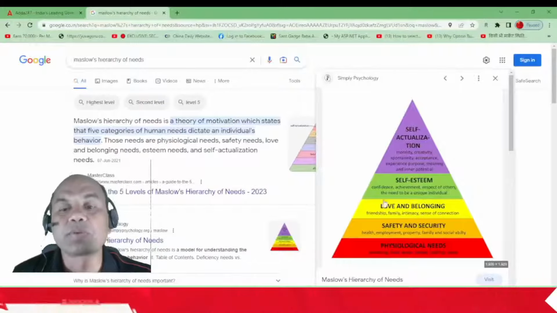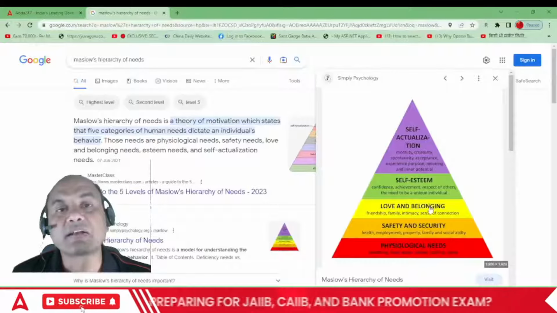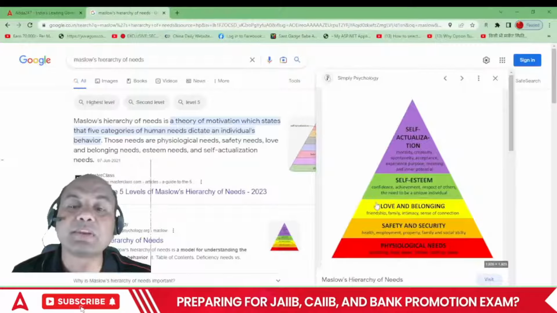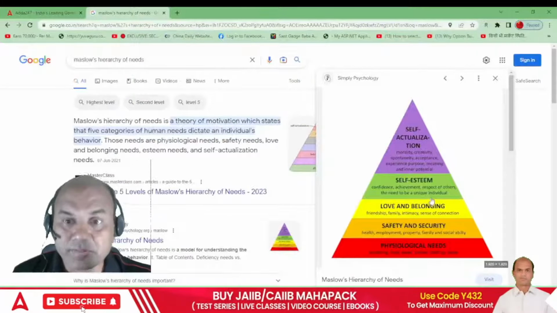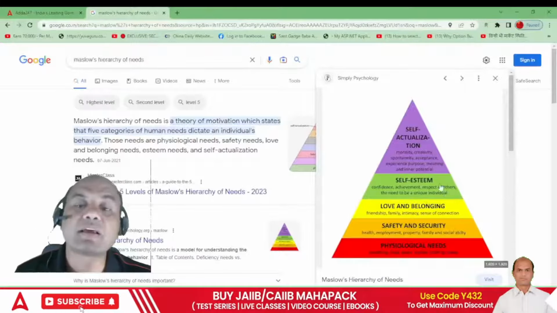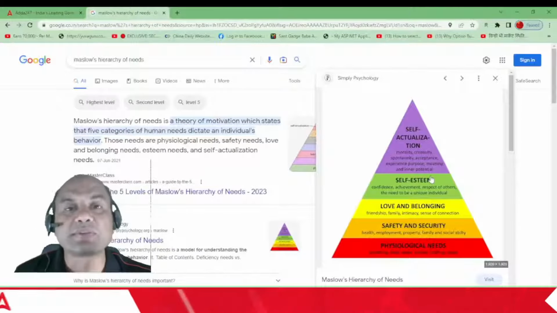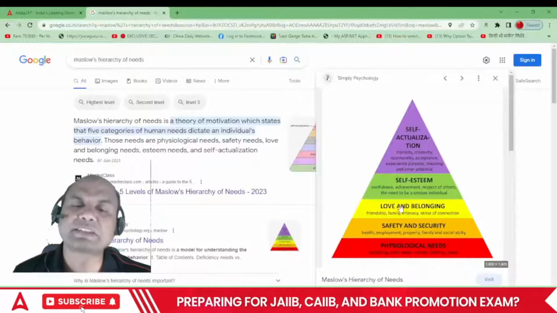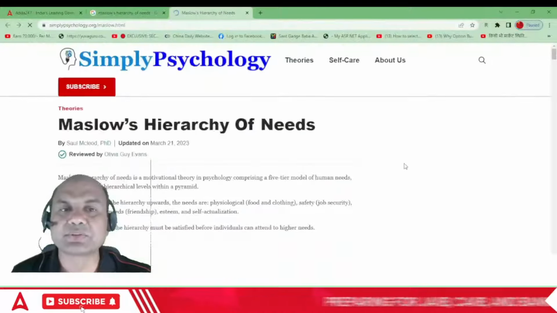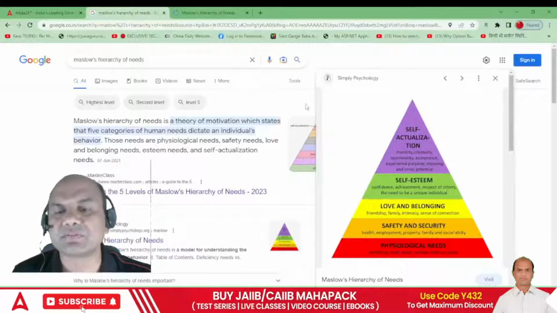Social. What do people think about me? I'll start thinking in that respect. So in that case, I'll be needing a good house, a bigger house. So then, if my salary increases, I go to self-esteem. Then I'll say this bike which I am using is of no use now.